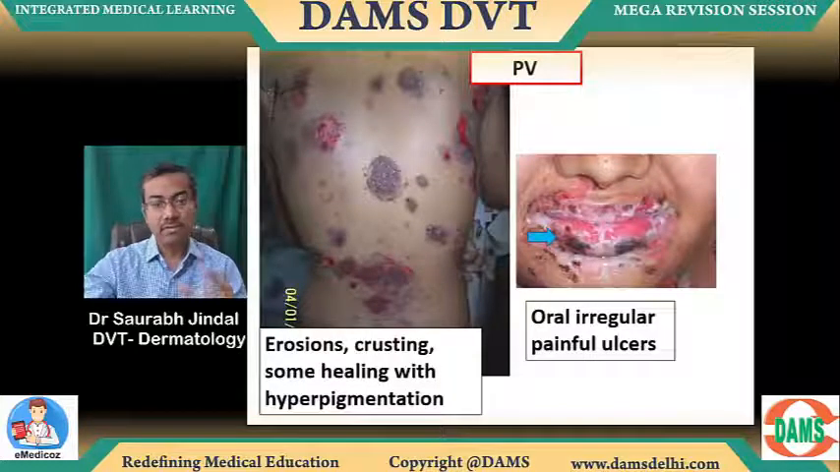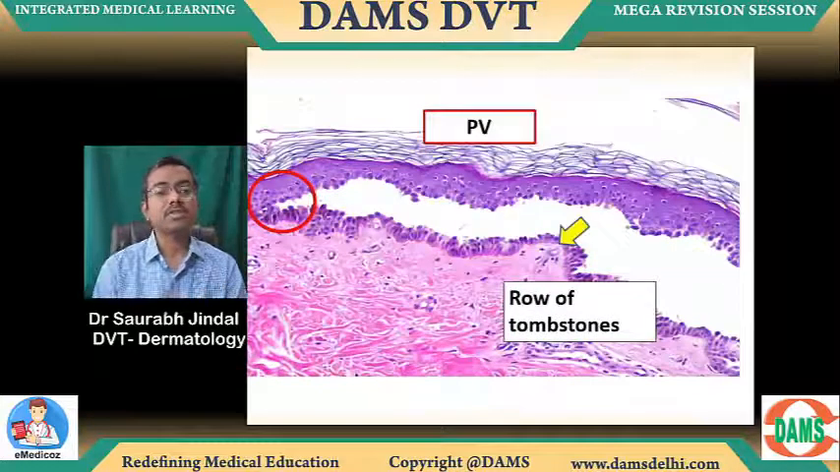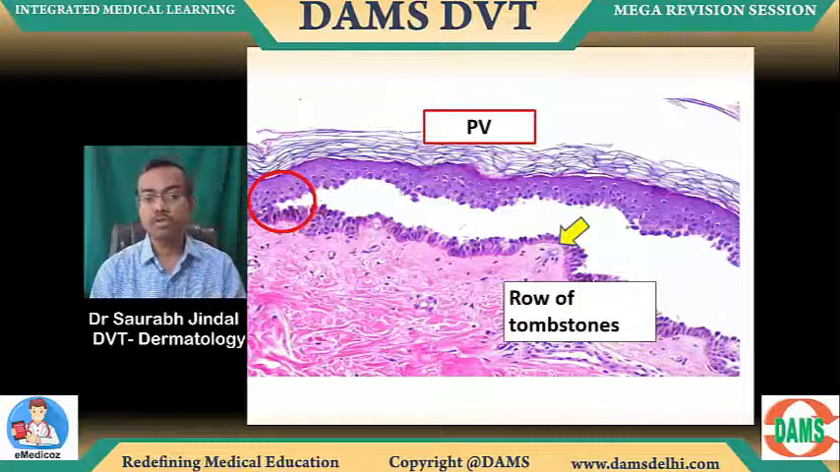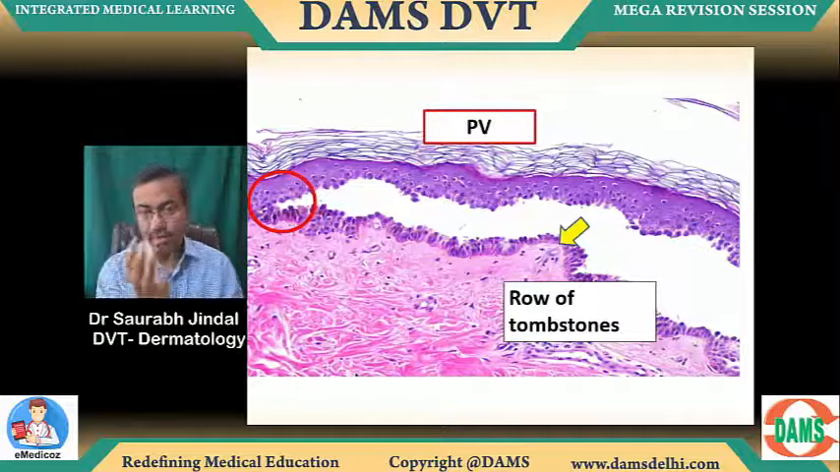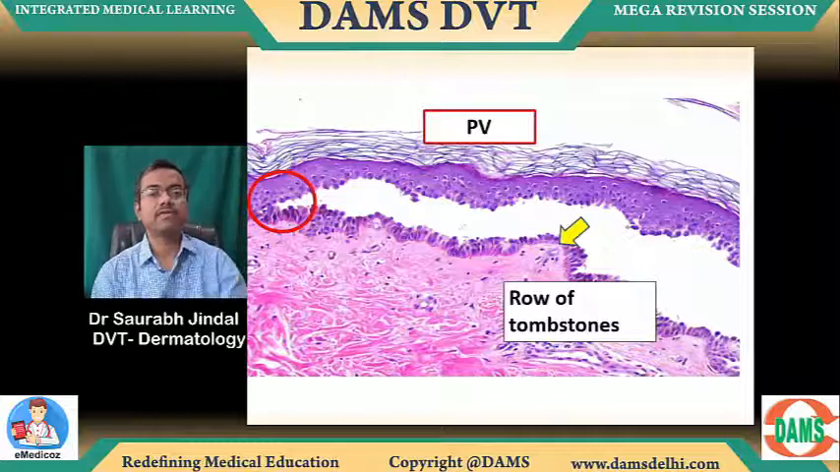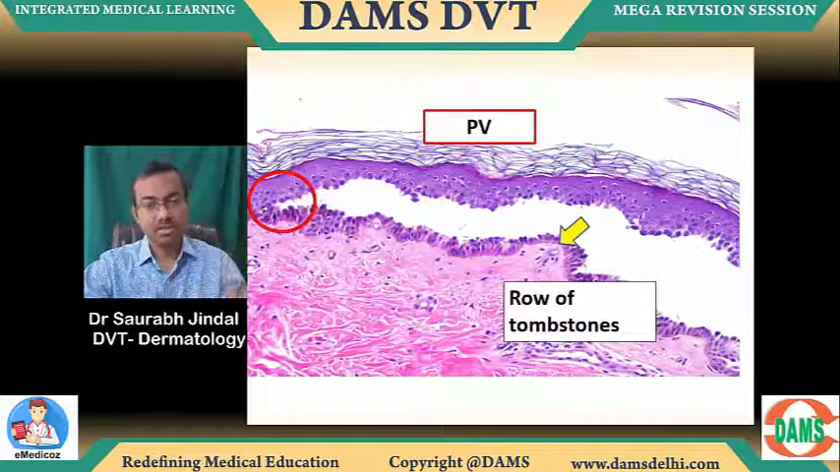For this, pemphigus vulgaris. Now look at the histopathology. All of you know, row of tombstones. The red circle signifies the split of the epidermis now. One basal layer has gone below, pointed by the yellow arrow, and the rest of the layers have gone up. This is a row of tombstones. Very important histopathology. Even at the cost of repetition, it's important you don't make a mistake on this.